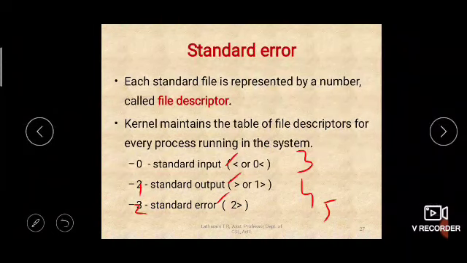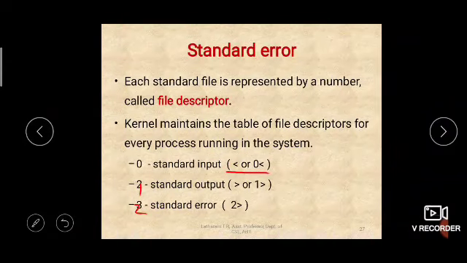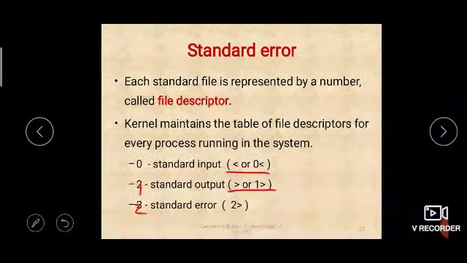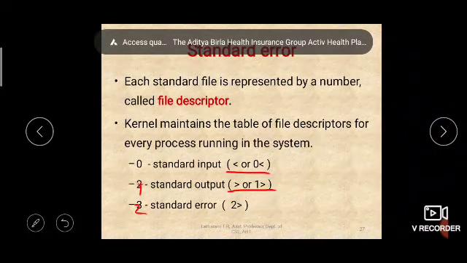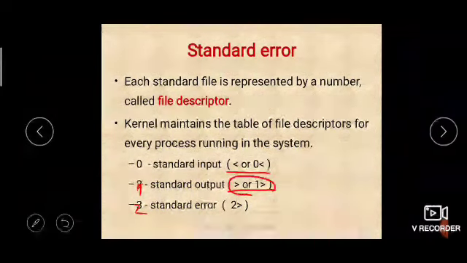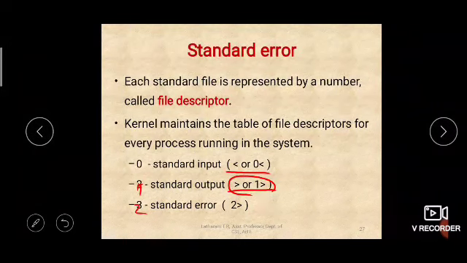See how you can use them. You can use them like this. Either this less than symbol or 0 less than, both are the same. For redirection you can use either greater than or 1 greater than, where 1 is nothing but the file descriptor representing standard output. Either you can use greater than or 1 greater than, or for standard error you use 2 greater than. Okay, so for standard error you cannot use the greater than symbol simply.